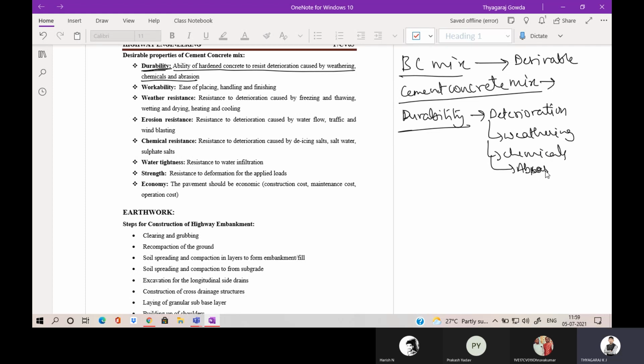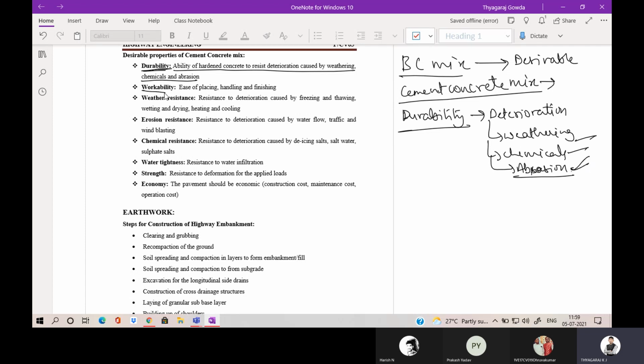As we all know, the cement concrete pavement has a harder surface which will easily deteriorate because of the weathering action, that is the rubbing action of the wheel on the top surface of the pavement, there will be chances of abrasion also. So the cement concrete mix should have sufficient durability to resist the weathering action, chemicals and abrasion.